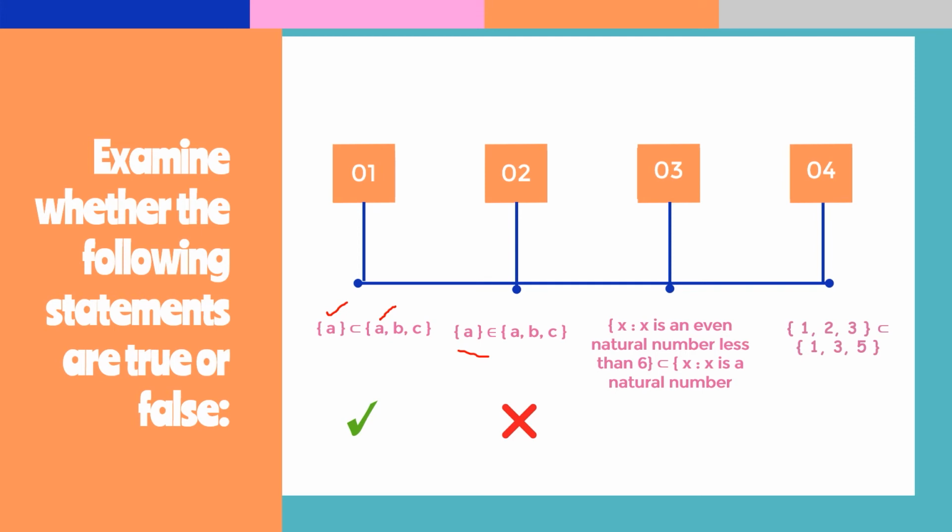It cannot be written with the symbol belongs to. So it is not true.